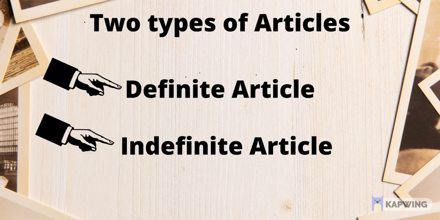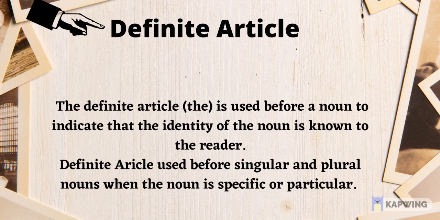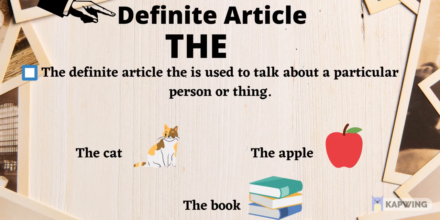Let us look into the definite article first. The definite article the is used before a noun to indicate that the identity of the noun is known to the reader. Definite article used before singular and plural nouns when the noun is specific or particular. So let us talk about the guidelines of definite article.